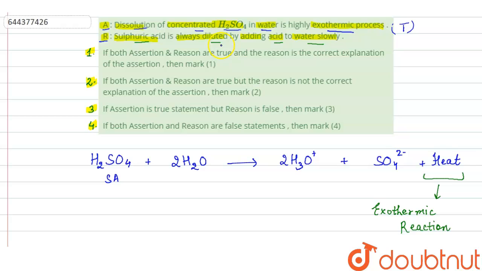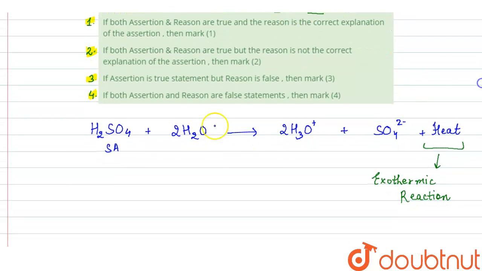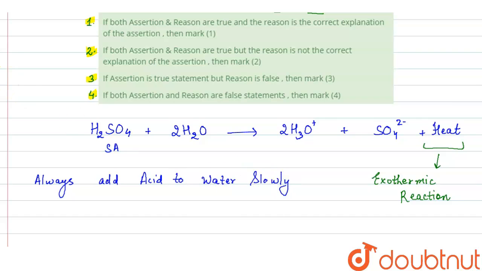For diluting the acid, always add acid to water slowly, because you see, when we add acid to water, it is a highly exothermic process because here heat is released. So always add acid to water slowly, because if you add acid to water fastly, then what happens?